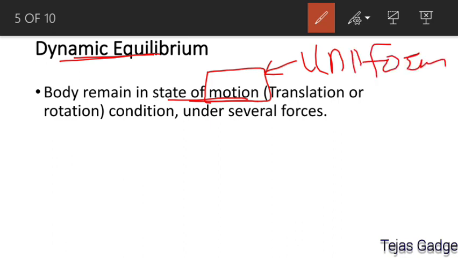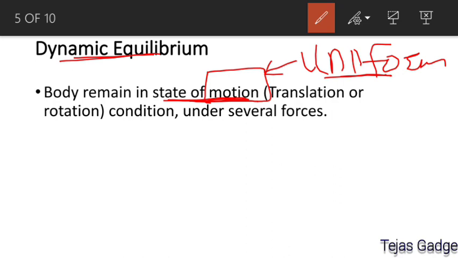This motion should be uniform means what? When the body is in uniform motion, then you can say no net force applies on the body.